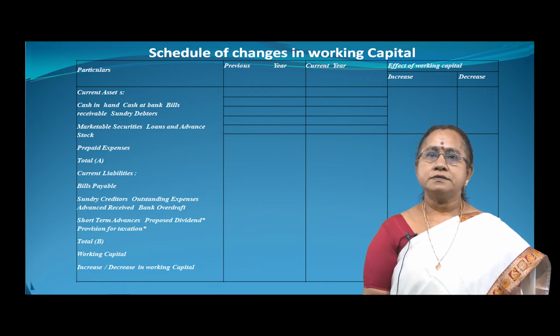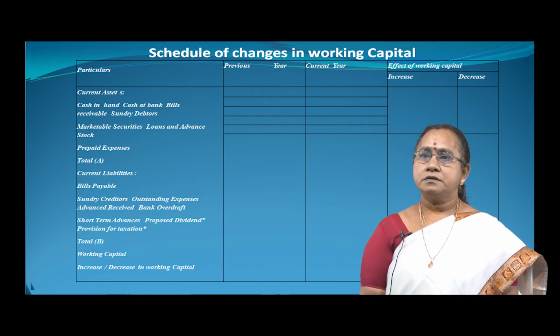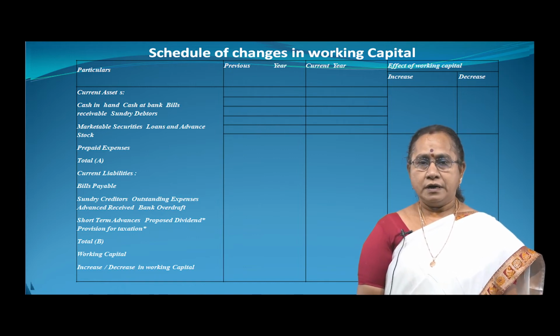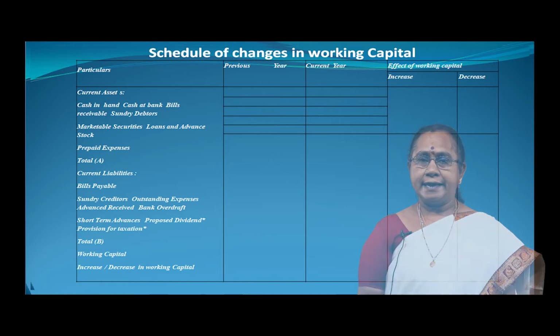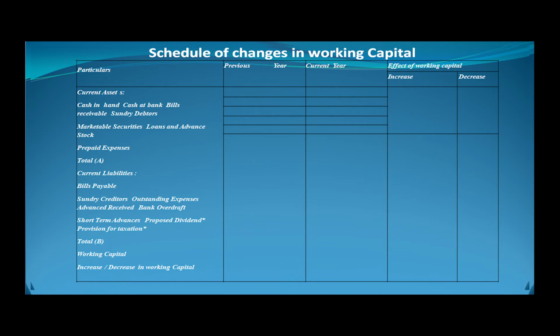First, all current assets are to be entered and increase and decrease are shown. Then current liabilities, bills payable, sundry creditors, outstanding expenses, and all those current liabilities are written, and in the same way the difference of these items is also shown in the increase or decrease column.